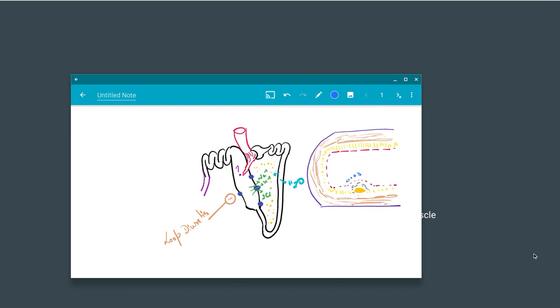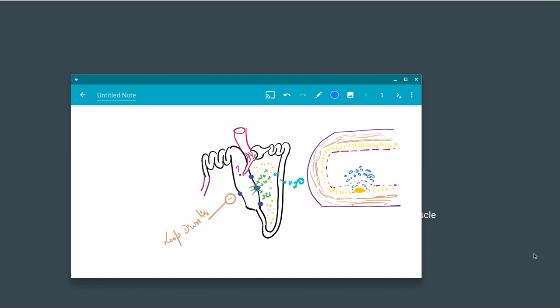If platelet aggregation starts taking place like this, don't you think there will be clot formation on top of it? If there is clot formation over here, can the blood flow properly through this? No, sir.